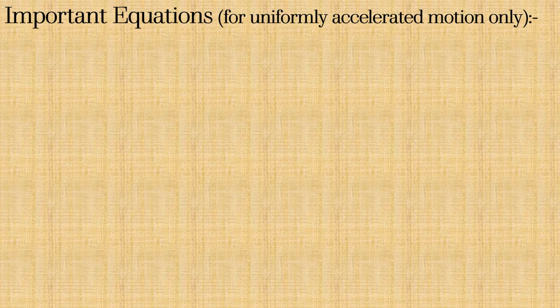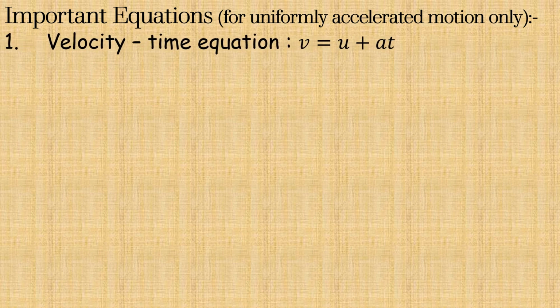Some important equations have been derived pertaining to motion in one variable. They are for uniformly accelerated motion only. The three equations are as follows. First is the velocity time equation, which derives that the final velocity is equal to the initial velocity plus acceleration into time.